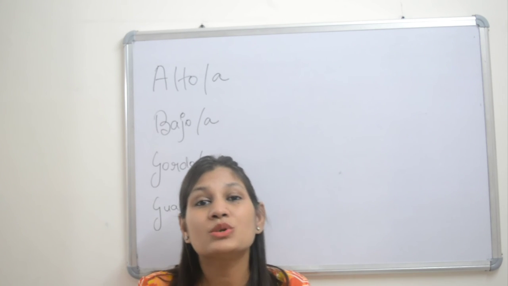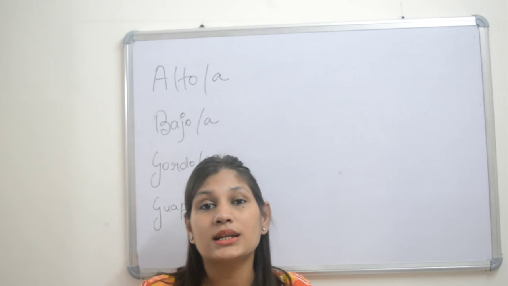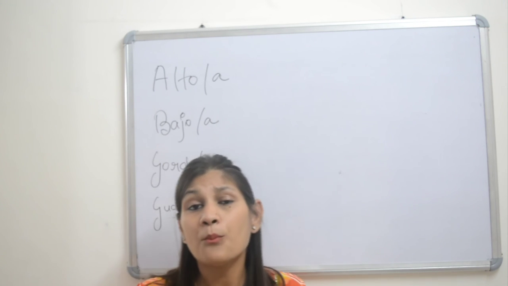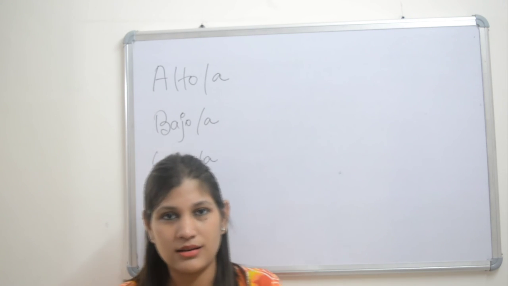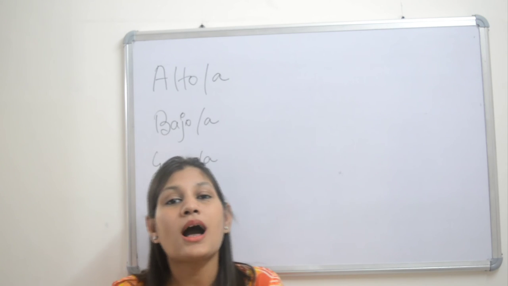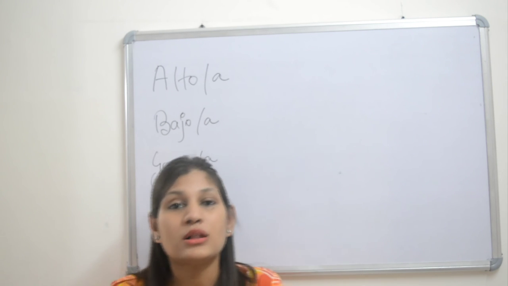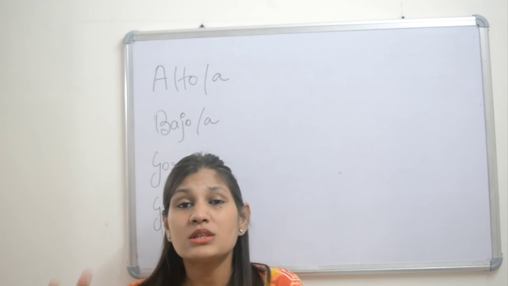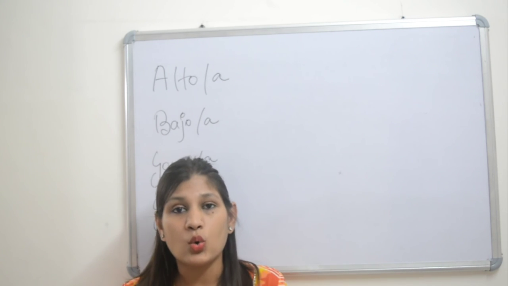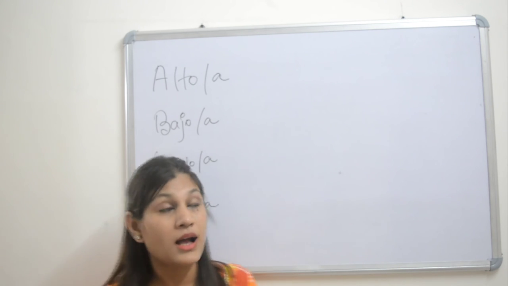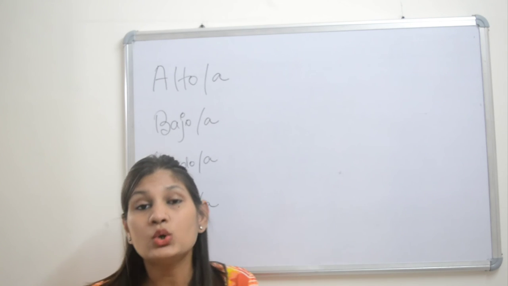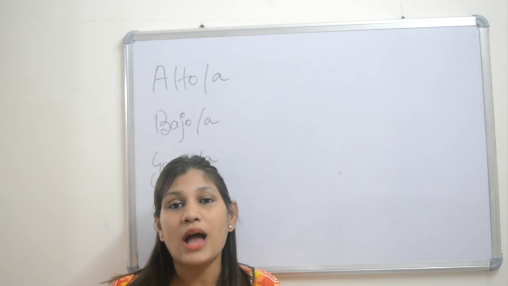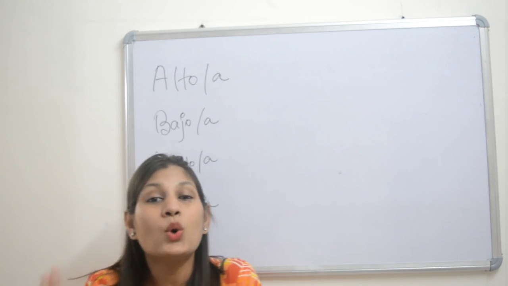Vale, Juan es muy alto. María es alta. Y Juan es alto. Bajo. Bajo means short. So bajo y baja. Gordo y gorda. Gordo is fat. So gordo y gorda.